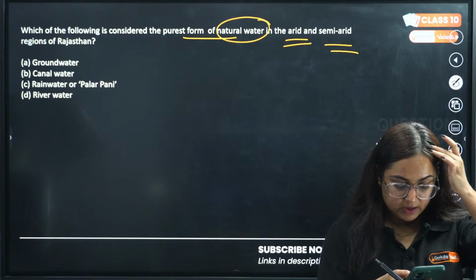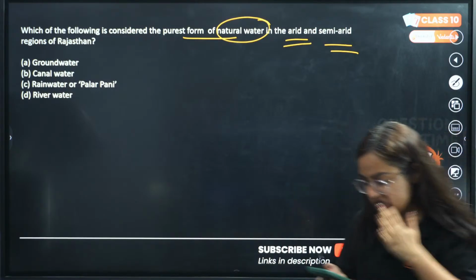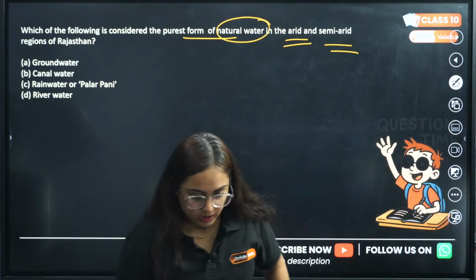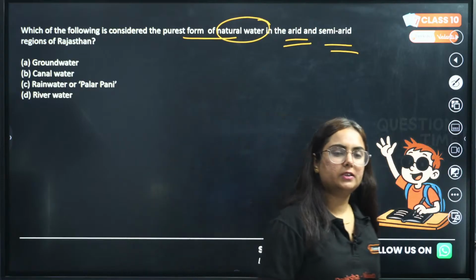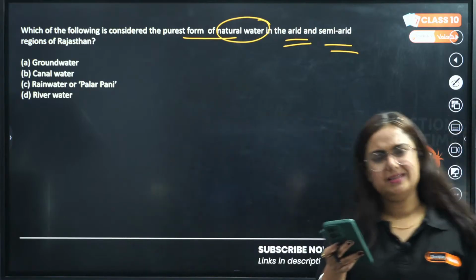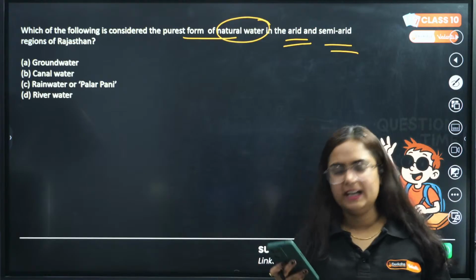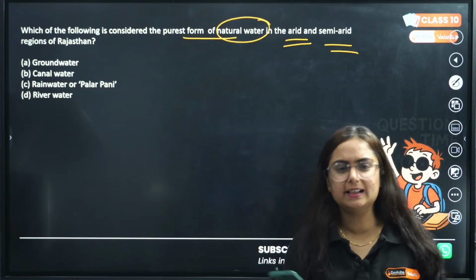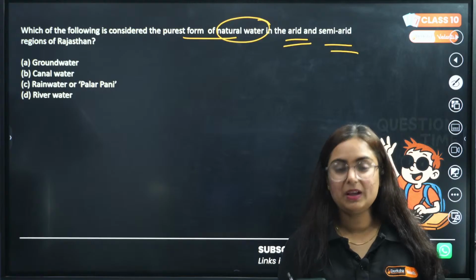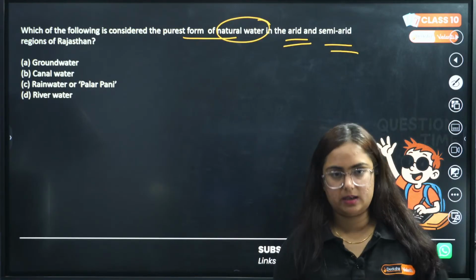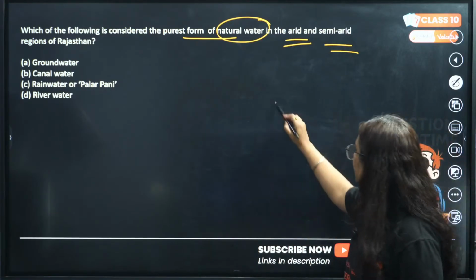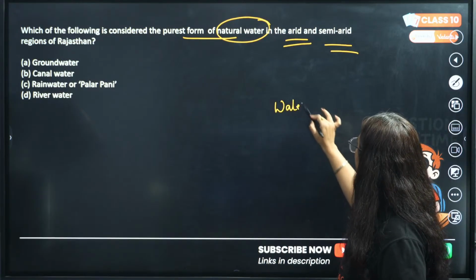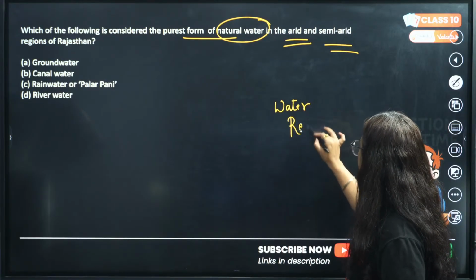Why do we need to conserve and manage water? Arey bhai, Komal. Why do you think guys we need to conserve? Just waste water, stand under the shower for 1 hour, is that what we want to do? Beta, good question by the way. I'm not just making fun of you, but good question.